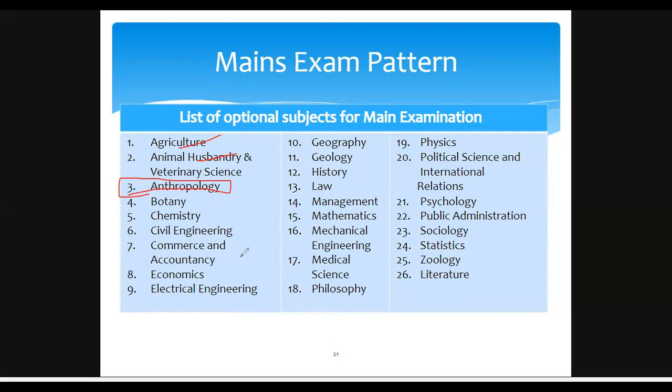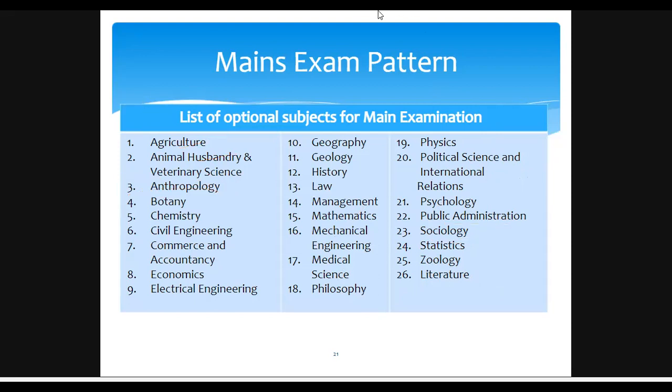You can also choose accountancy, and the next is economics, electrical engineering, geography, geology, history, law, management, mathematics, mechanical engineering, medical science and philosophy, physics, political science and international relations, PSIR. This is one of the favorite subjects, and psychology, public administration. Sociology is also one of the favorite subjects among aspirants. And statistics, zoology and literature. Literature is also one of the favorite subjects.